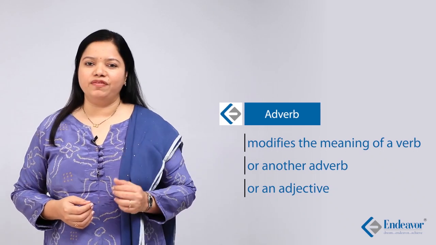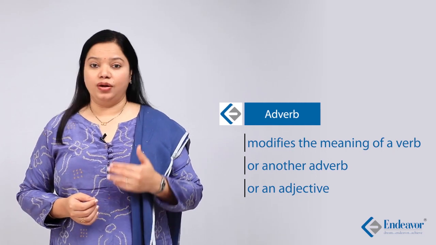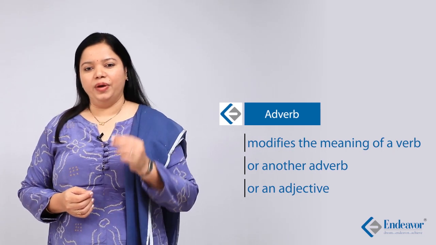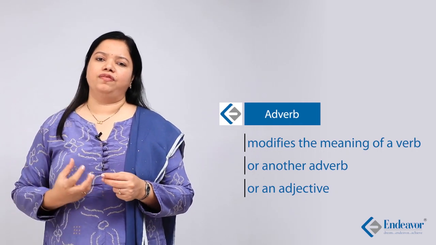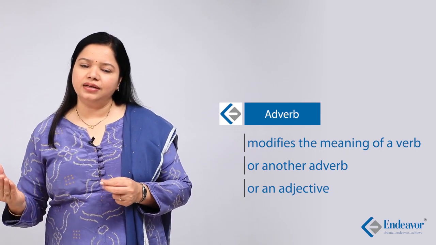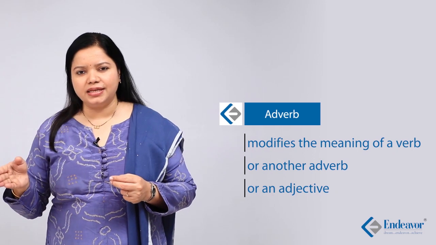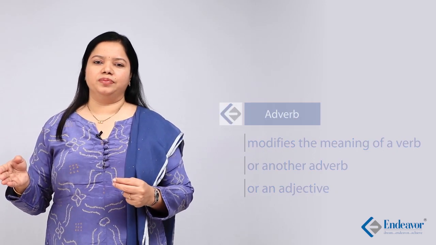Sam runs very fast. How does Sam run? Very fast. Now, very indicates the intensity or degree of fast. How fast does he run? Very fast. Fast is an adverb, very is an adverb.